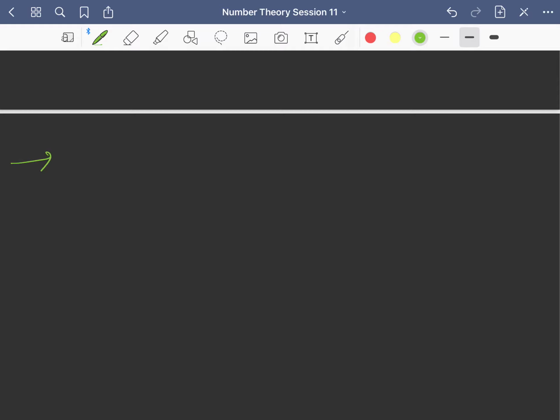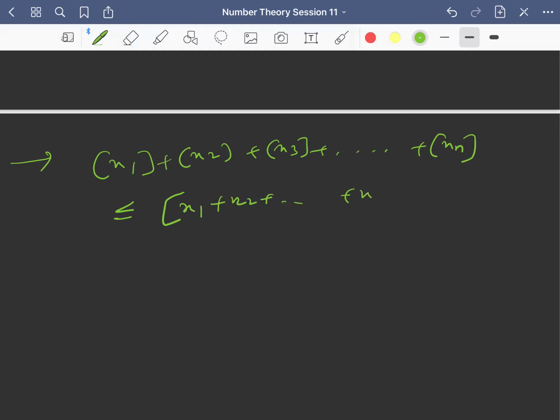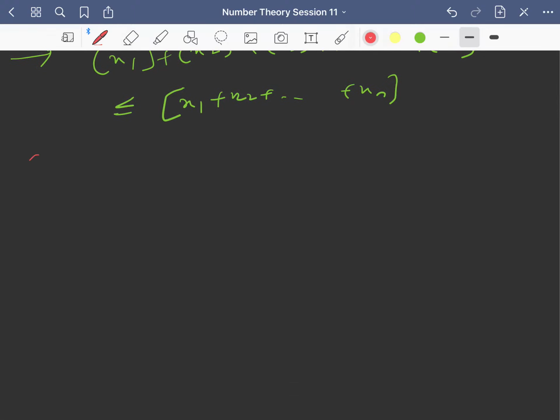So you can also extend this first property, that is greatest integer of x1 plus greatest integer of x2 plus greatest integer of x3 plus so on, greatest integer of xn is less than or equal to greatest integer of x1 plus x2 plus so on plus xn, right? I have just extended this property to n numbers. Fine. So I think that these things are very clear.